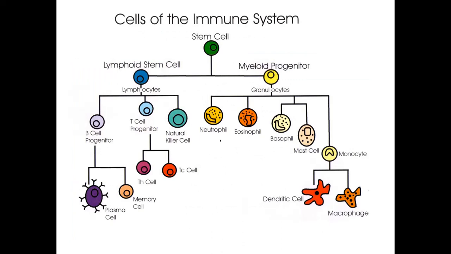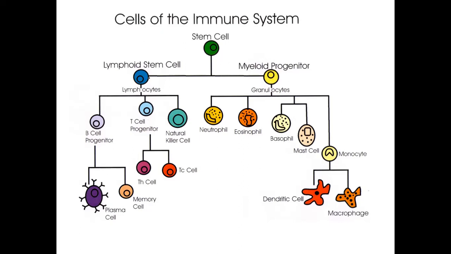This is a schematic diagram that shows the cells of the immune system. The undifferentiated stem cell, shown in green color, is differentiated into lymphoid stem cell, shown in blue color, and the lymphoid progenitor, indicated by yellow cell.